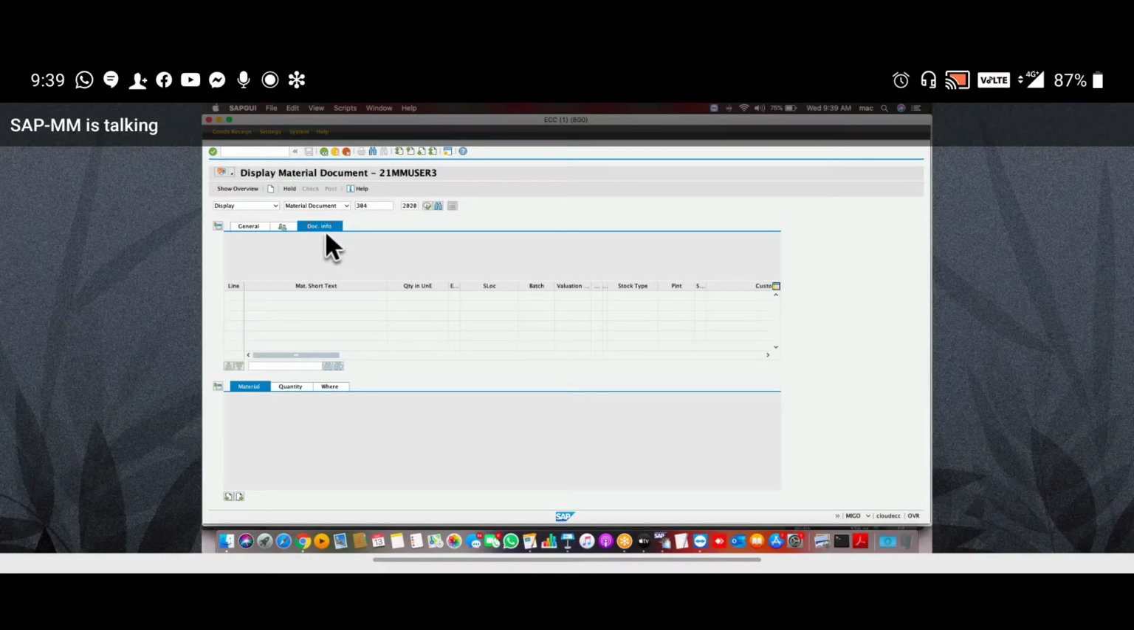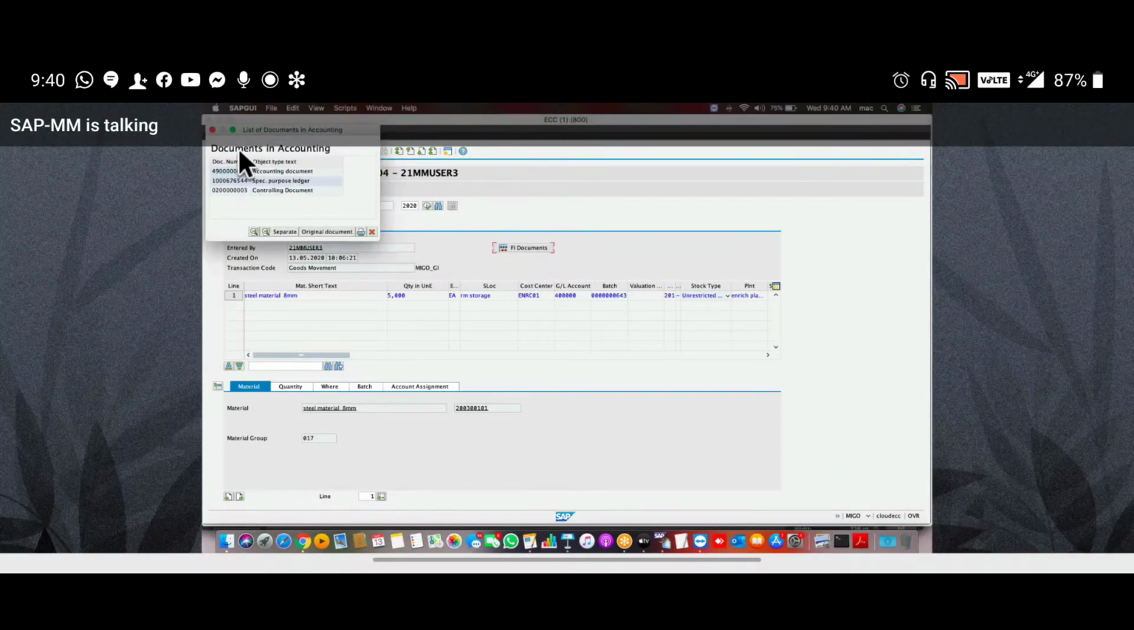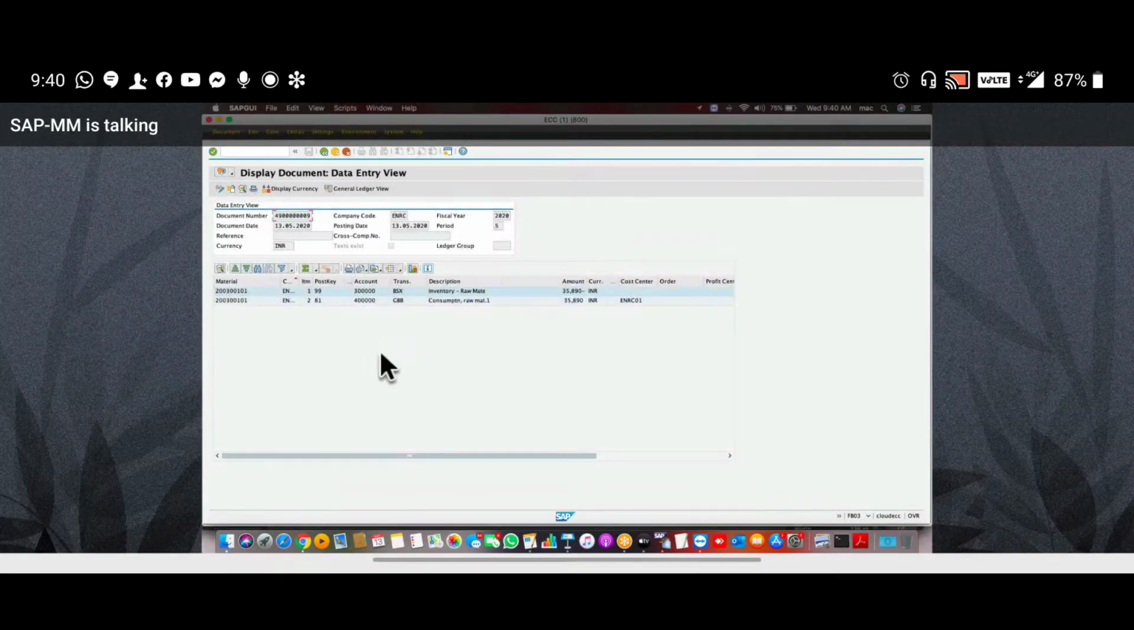Doc info tab. In doc info tab, FI document. Now BSX will be minus here. Why? Because stock is removing from your plants. So check here. Now BSX is minus, which means it is credit.